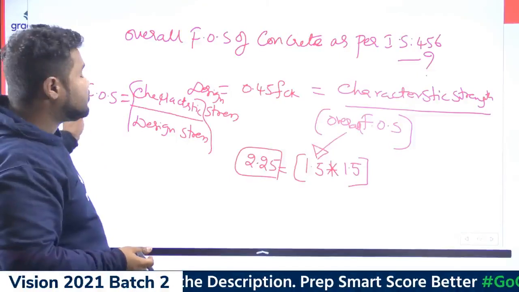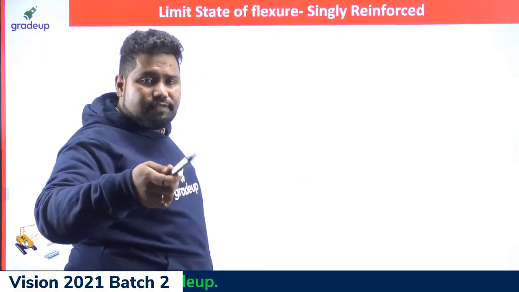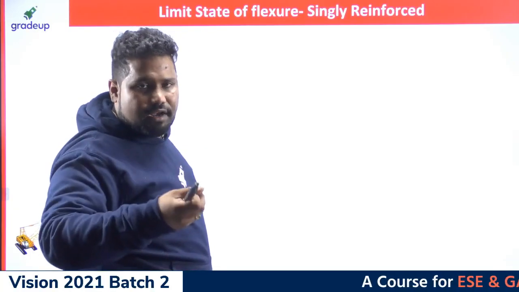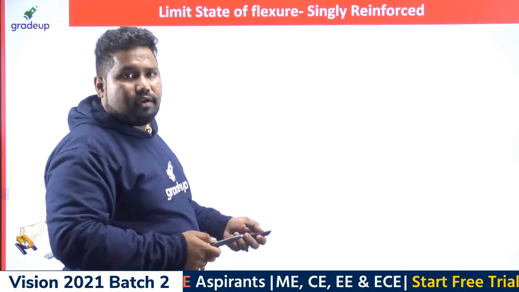That ratio we consider as the factor of safety. If we don't consider the factor of safety, there is a chance the material strength is overestimated, and there is a chance of problems.